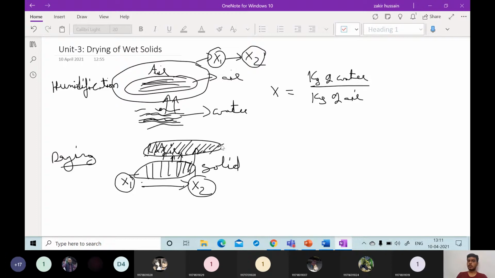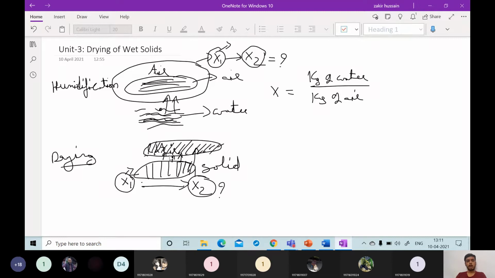But instead of concentrating on air here, we are concentrating on solids. The initial moisture content of the solid is some x1, and the final moisture content in the solid is what? That is a question mark here. In humidification, the initial moisture content of air is some x1, and the final moisture content of air is the question mark. Here the problem is what is the moisture content of the solid initially and what is it finally. That's the major question or problem here.